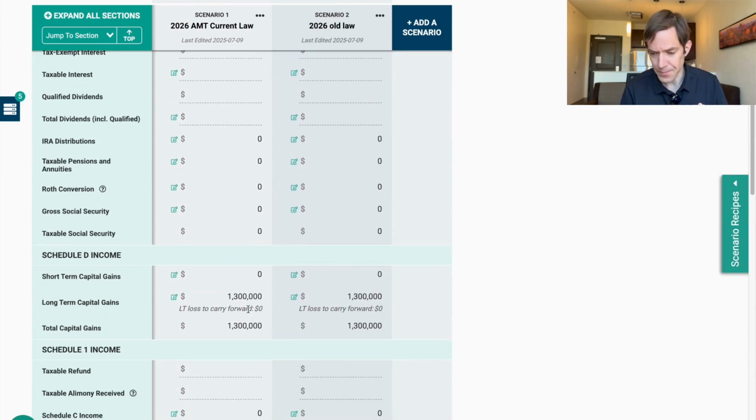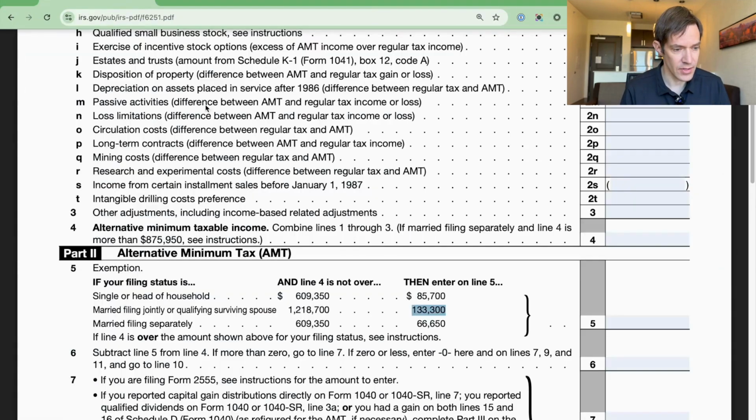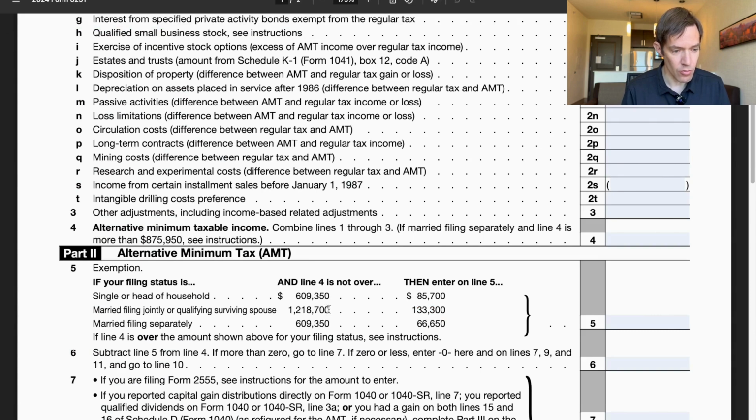Now remember, in the old rules, let's go back to 6251. Under the old rules in 2026, remember this was going to have 2 years of inflation. Under the old rules, your exemption phase-out threshold would have been around 1.3 million, right? So you weren't going to really see any adjustment to this number under the old rules. Now under the new rules, 2026, this exemption amount, I'm guessing, is going to be like 1.03 million.